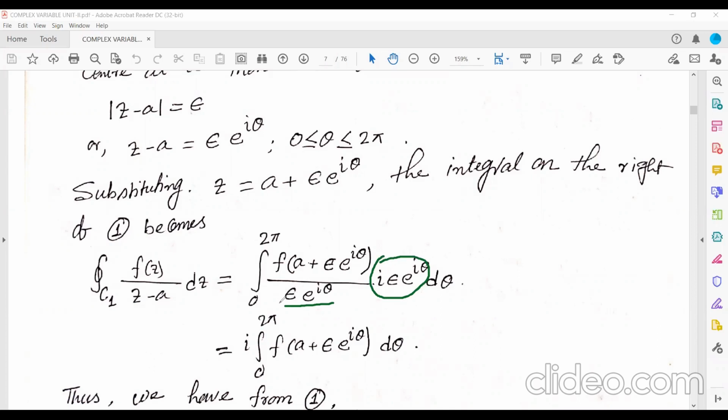Epsilon e to the power i theta cancels out. The i will be outside, integral from 0 to 2 pi of f of a plus epsilon e to the power i theta d theta.